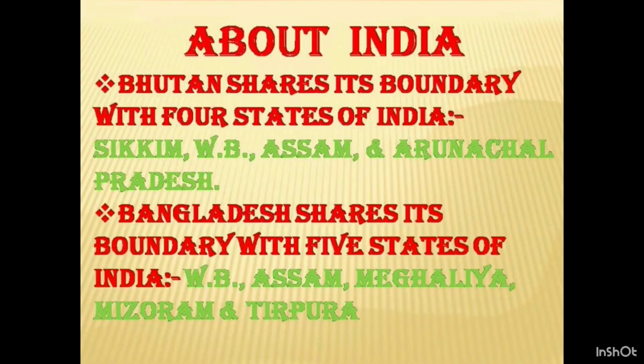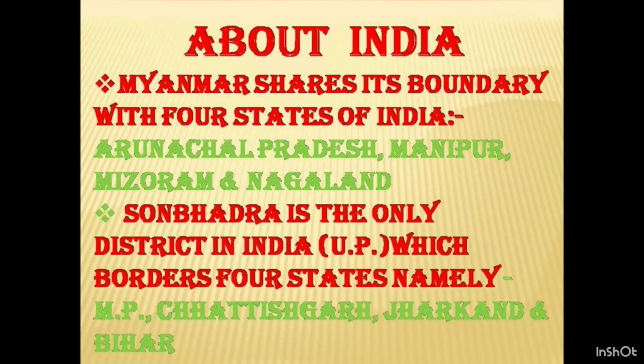So you can note that Bhutan shares its boundary with 4 states of India: Sikkim, West Bengal, Assam, and Arunachal Pradesh. Bangladesh shares its boundary with 5 states of India: West Bengal, Assam, Meghalaya, Mizoram, and Tripura. Yes, Myanmar shares its boundary with Arunachal Pradesh, Manipur, Mizoram, and Nagaland. And Sonbhadra is the only district in India, in UP, which borders 4 states: Madhya Pradesh, Chhattisgarh, Jharkhand, and Bihar.